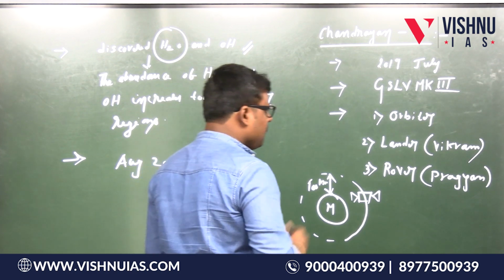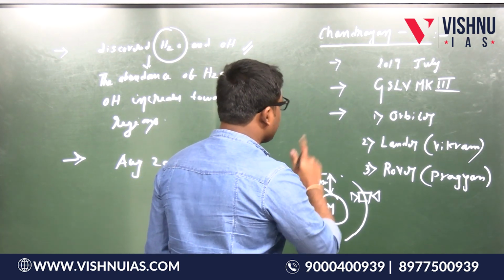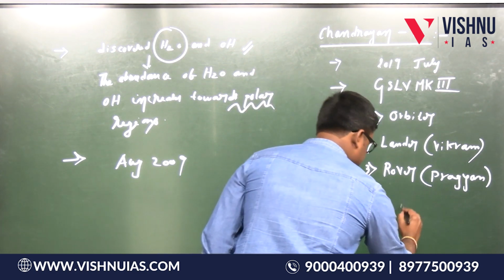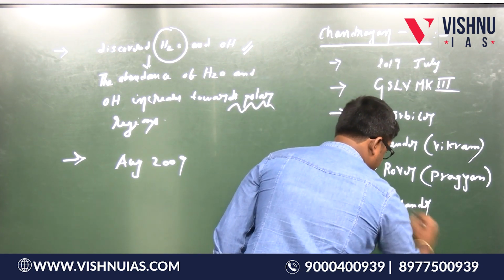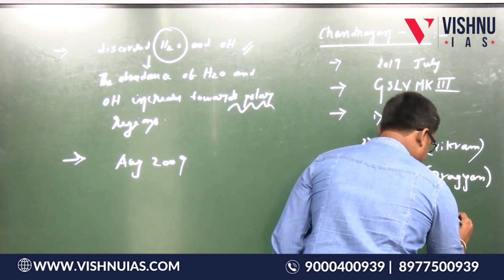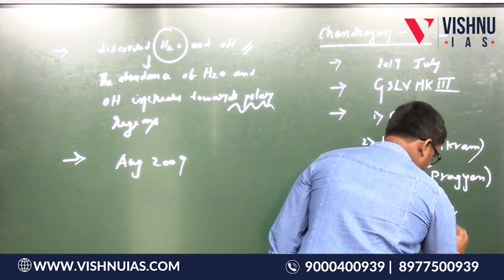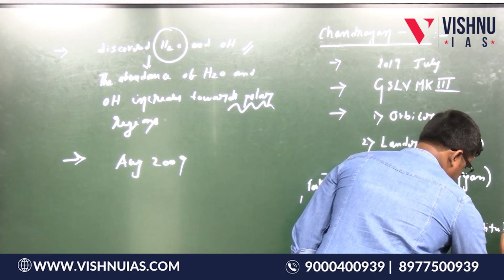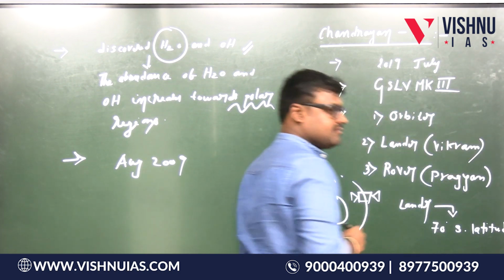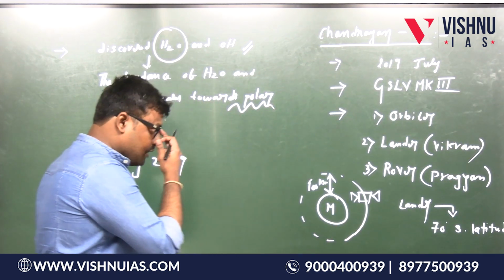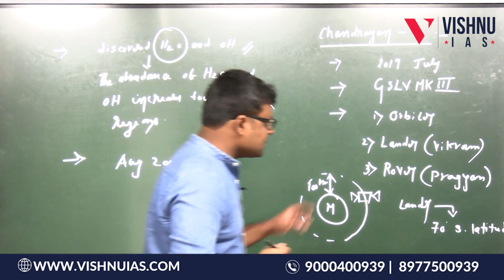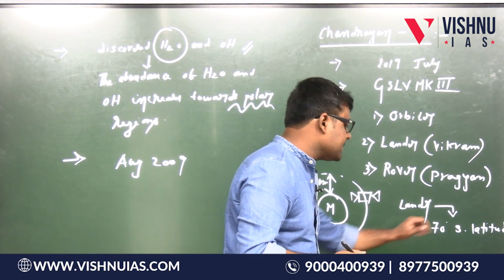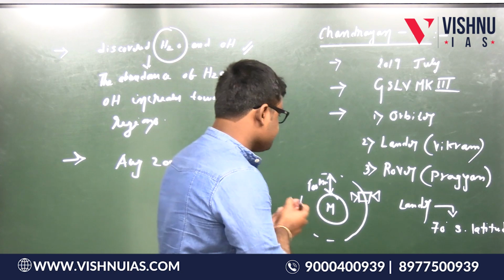Actually we planned to land this lander, that is Vikram, at 70° south latitude. Students, why I am telling these latitudes? These are very important. This is actually the challenge. We will take up one more question about this. We planned this Vikram to have a soft landing at 70° south latitude.